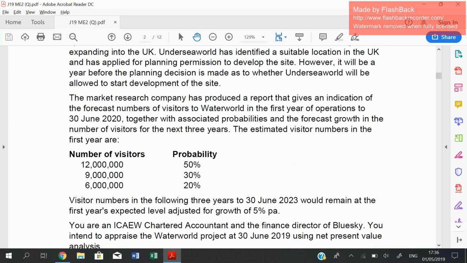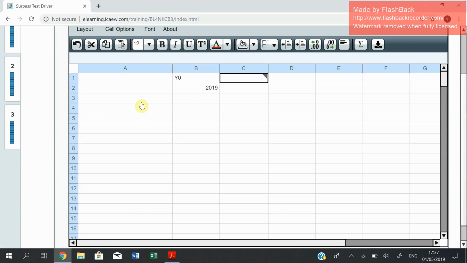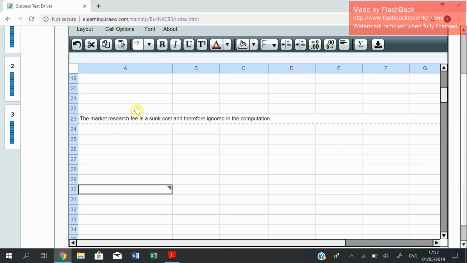We can have a look at it here now, the number of visitors and the associated probability. Once you have this kind of question, what you need to know here is we need to calculate the estimated or expected number of visitors based on the number of visitors and the associated probability. This is what we call the expected value. So we have the number of visitors on one side, still a working, and the associated probability on the other side.